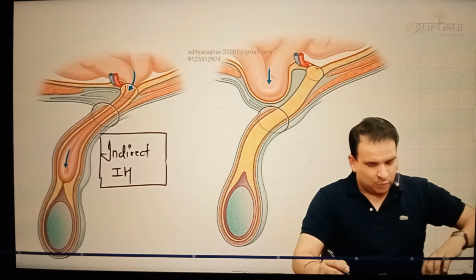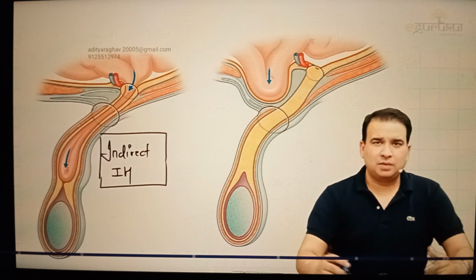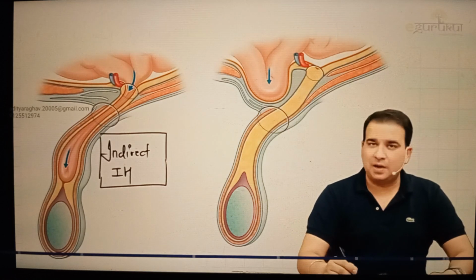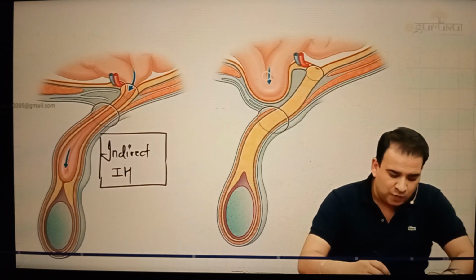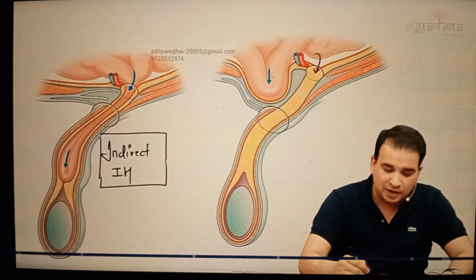Indirect inguinal hernia occurs when the inguinal canal is more straight and the obliquity is not achieved, as in the newborn or in children. That is the one where you see the indirect inguinal hernia. In adults, because of the weakness of the abdominal wall, you see the direct inguinal hernia, where you can see the intestinal content. Instead of coming out of this deep inguinal ring, it pushes the posterior wall.